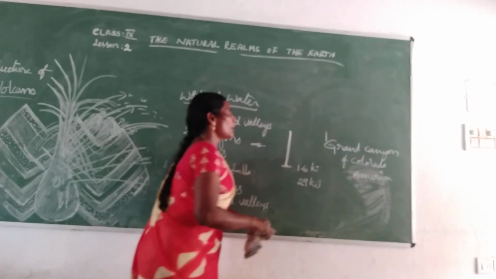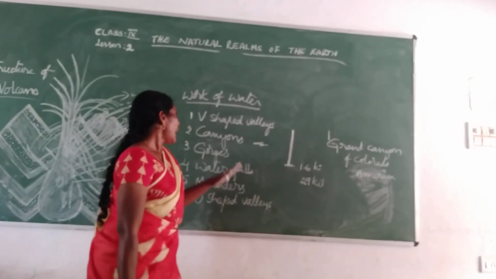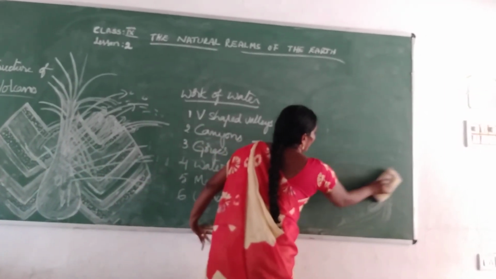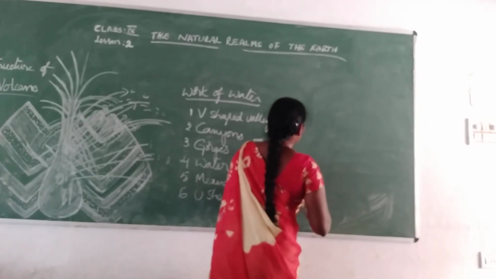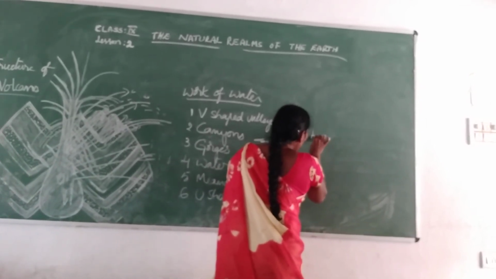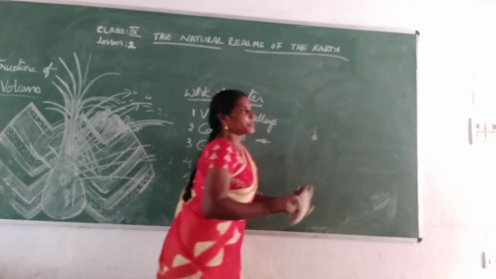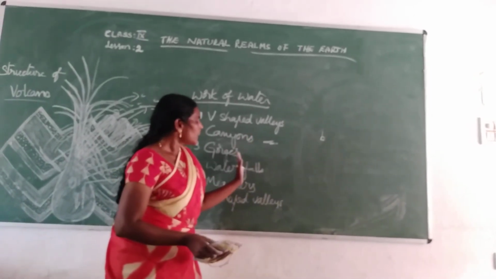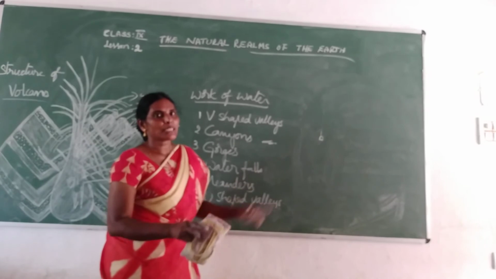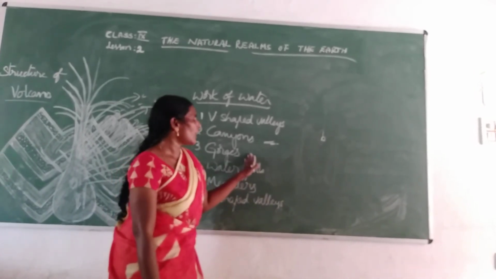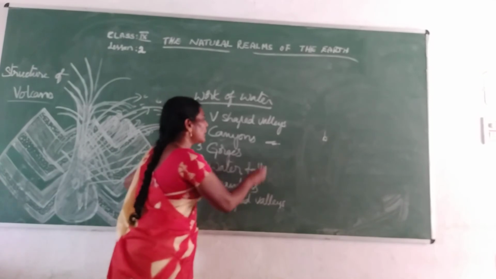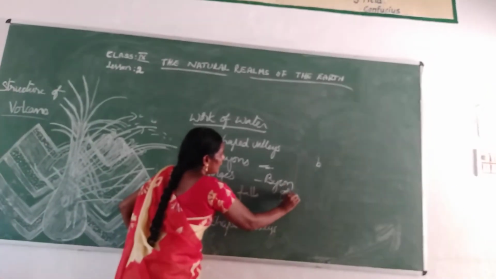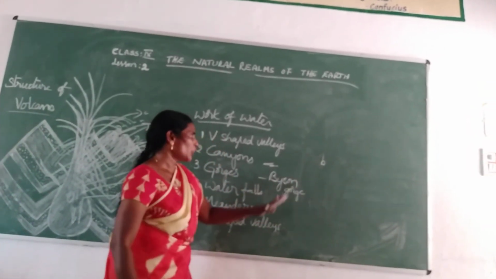So for example, canyons, Grand Canyon of Colorado. And then gorges. The third one is gorges. Gorge means the bottom and top are the same distance. A gorge is also some type of water body, and in a gorge the top and bottom are the same distance. Okay children, that is called gorges. For example, Bison Gorge. This is formed by the Godavari river only.